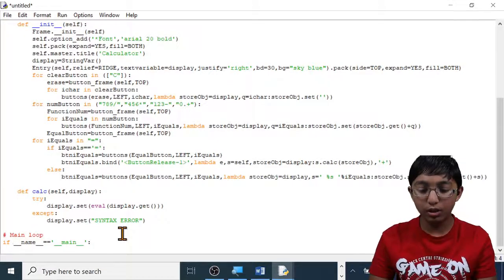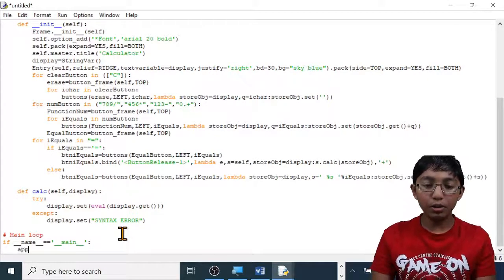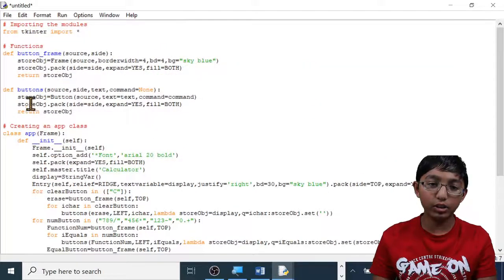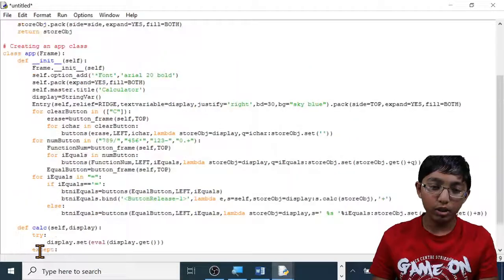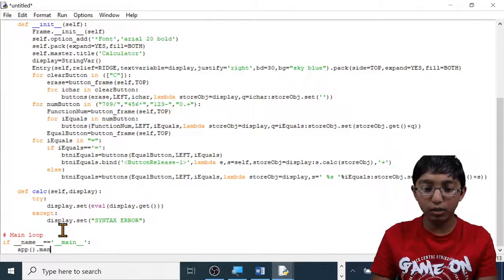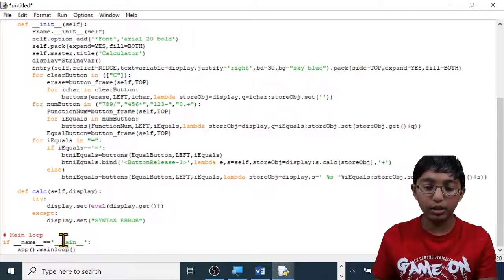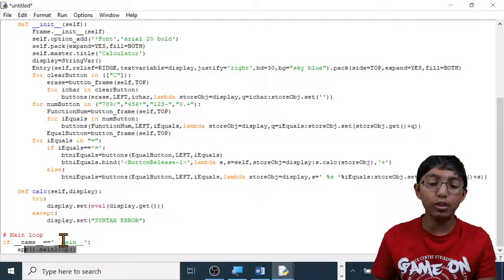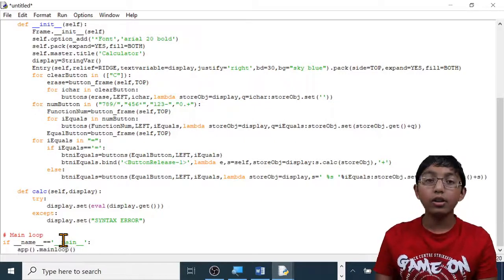Now we have to type app, or the name of the class that you called it. I called it app. Then do open brackets, close brackets, dot main loop, open brackets, close brackets. Make sure main loop is one word. This command, which we just typed, is to keep the screen open. Now we've finished the program.